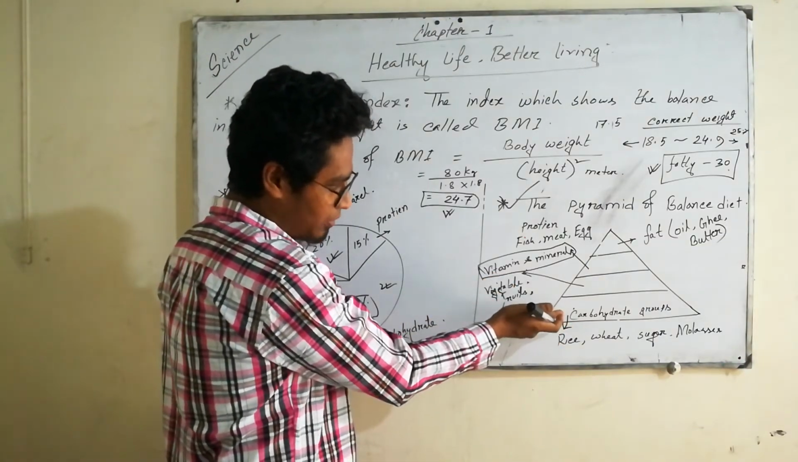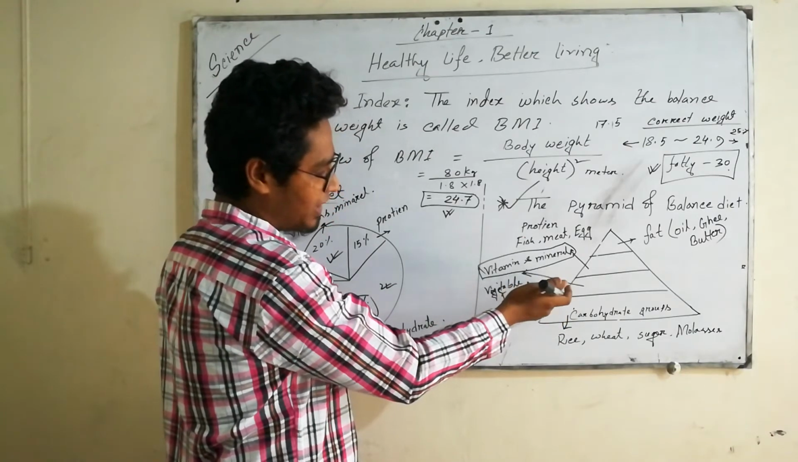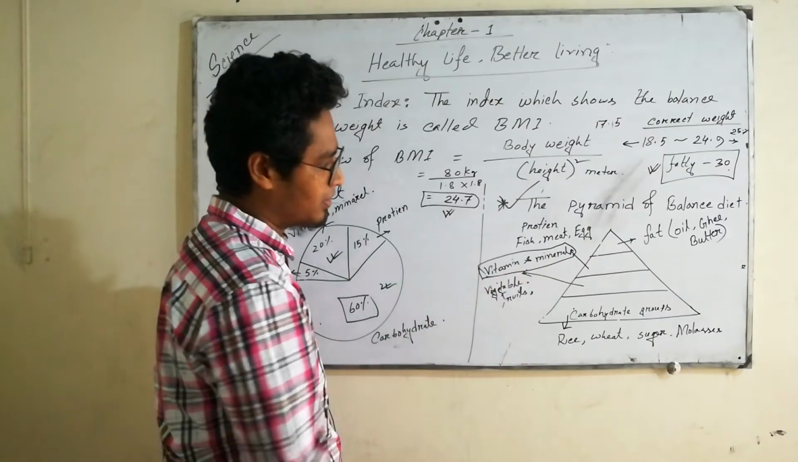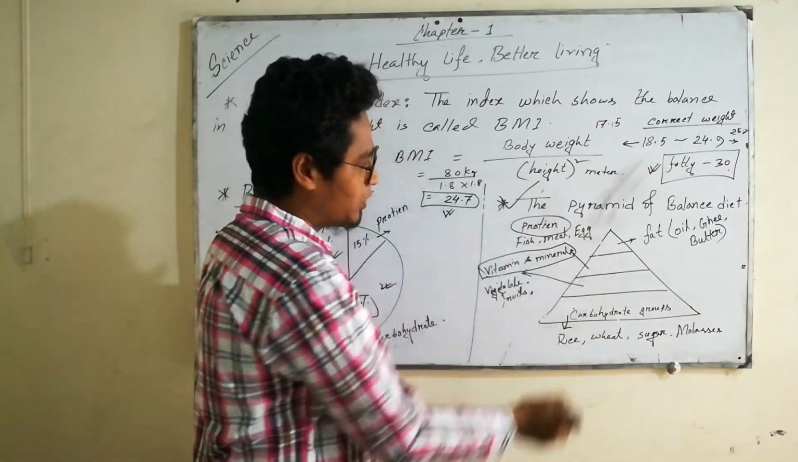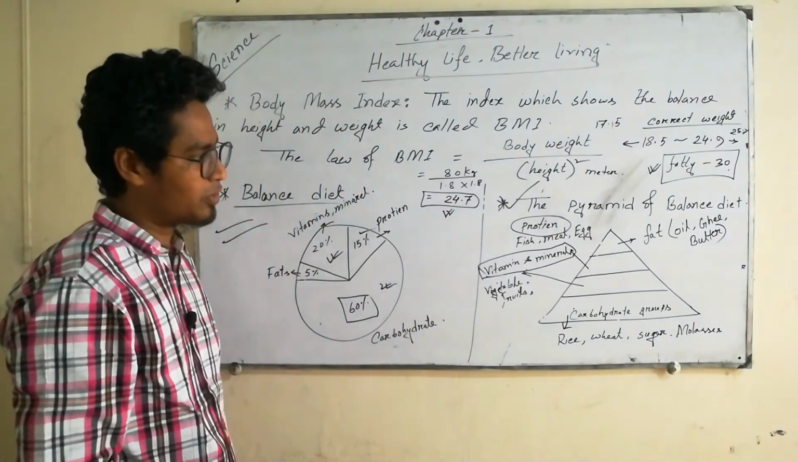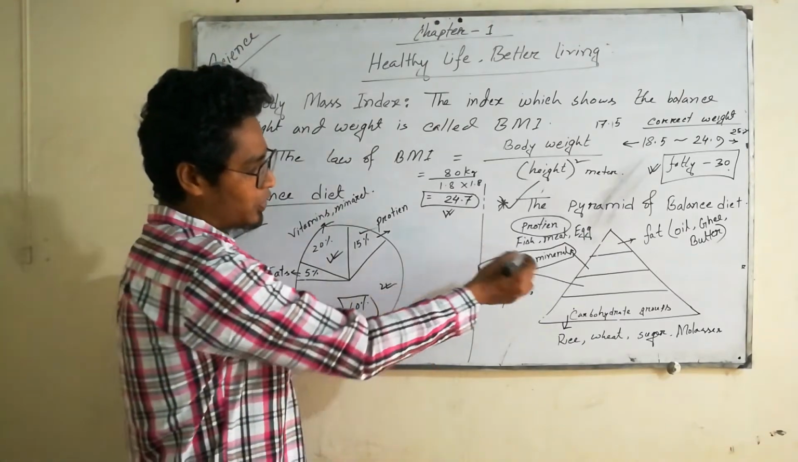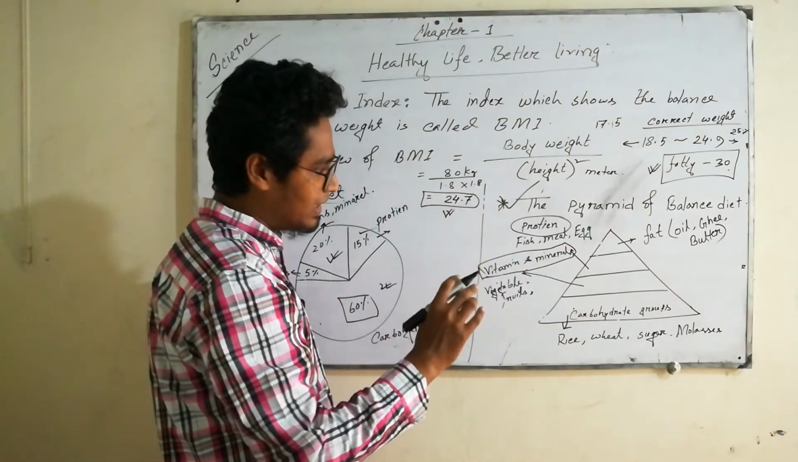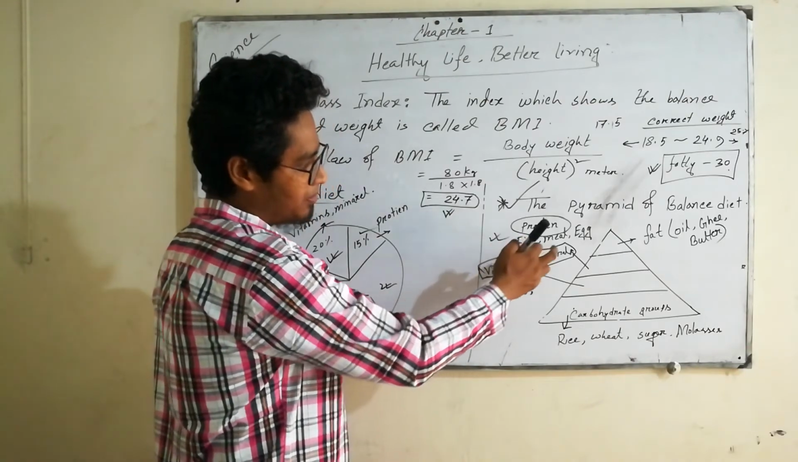After carbohydrate, we have to eat more minerals and vitamins. After that, protein. We have to eat less protein. That is 15% protein in our total balanced meal. Protein must be in limited amounts. Fish, meat, and eggs are protein.